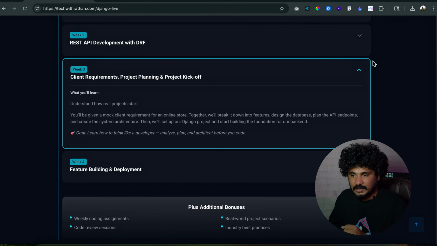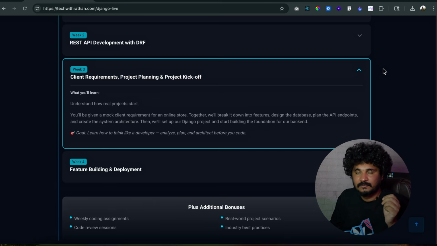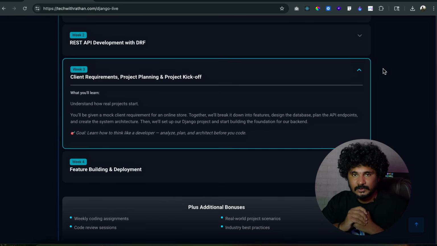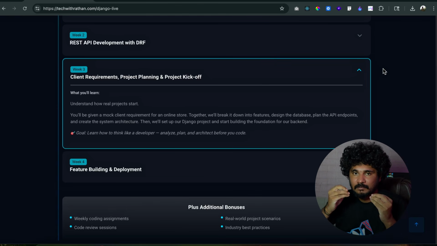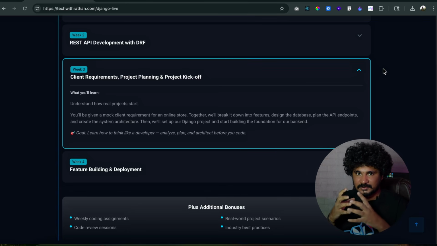On the third week we are going to talk about a mock requirement from a client. This is the main section, or session, of this program.